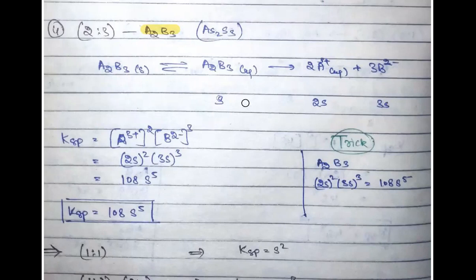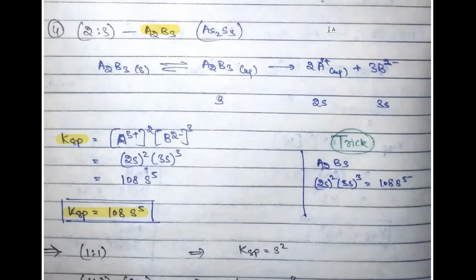Let's say the concentration of the salt that was dissolved is S, that means its solubility; it will give 2S A3 plus ions and 3S B2 minus ions. Just put down the values in the KSP equation and finally you will get 108 S to the power 5. So this will be your general relation between S and KSP in the case of A2B3 kind of salts, right? Any doubt? No. Okay, so I'm just giving this to you as homework. You can perform it.